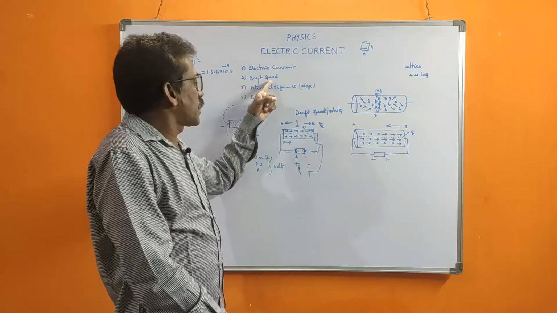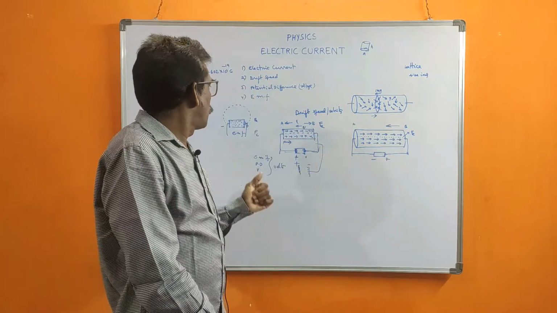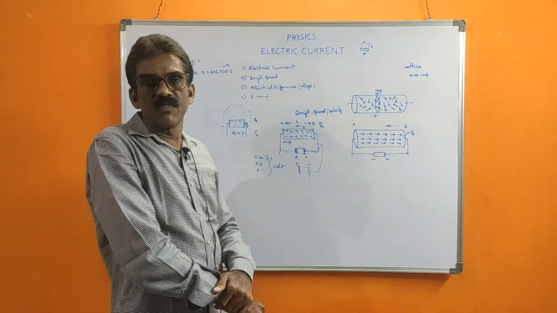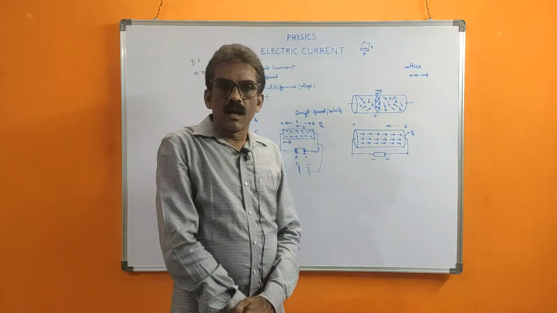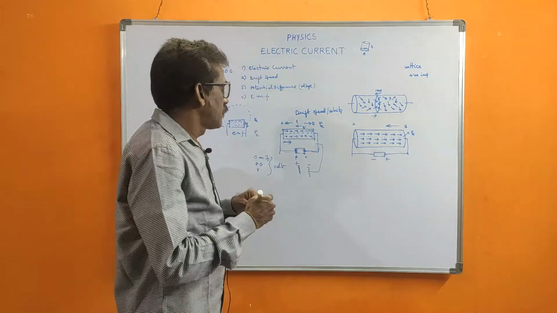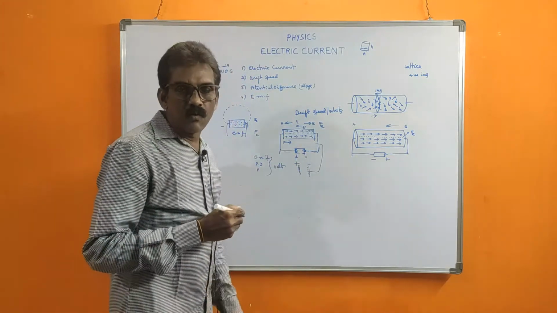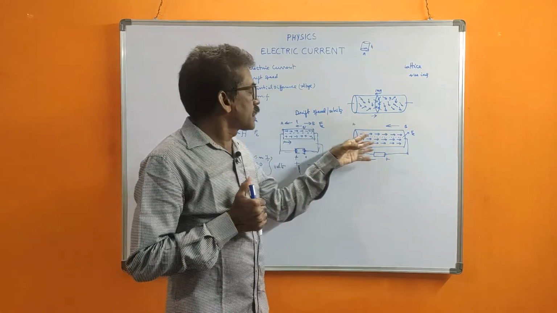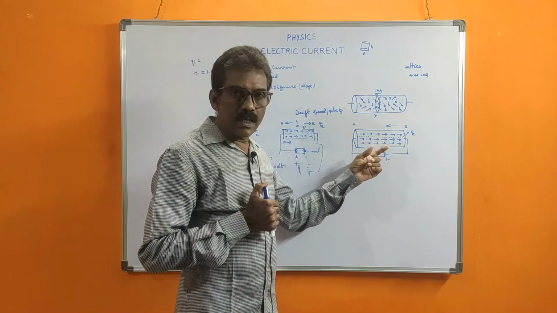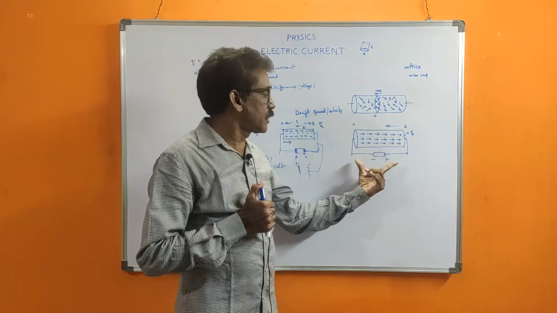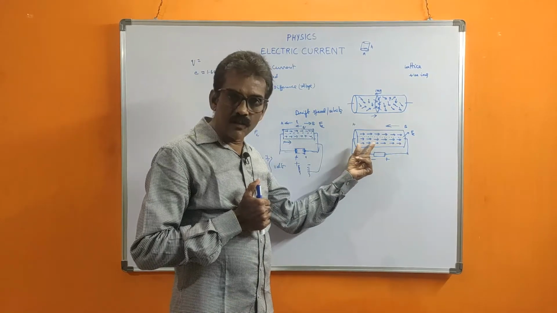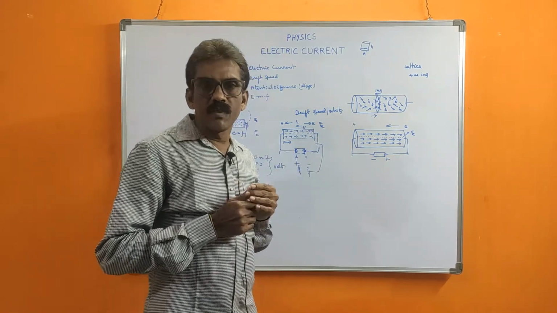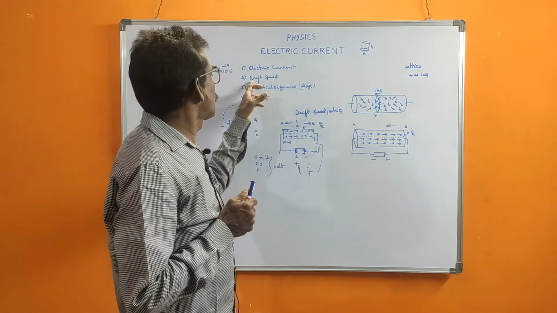Next one is drift velocity. I told, I is equal to N Vd A Q. From that we can calculate Vd, the drift velocity. Because when the two ends of a conductor are connected to a battery, the free electrons will flow, that means move with a certain speed. That speed is called drift velocity.